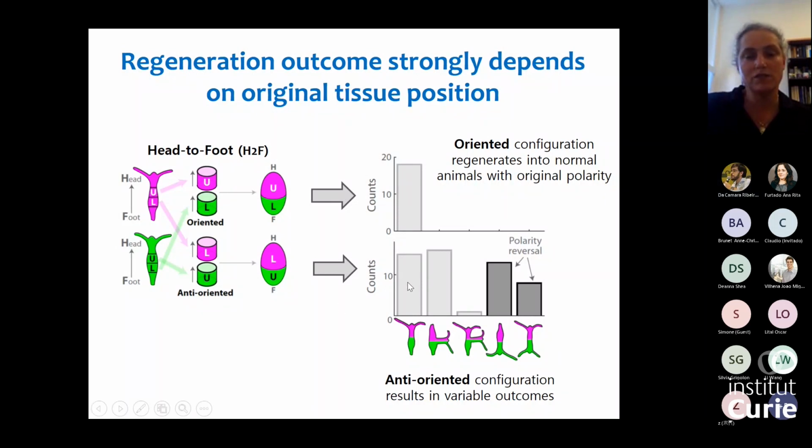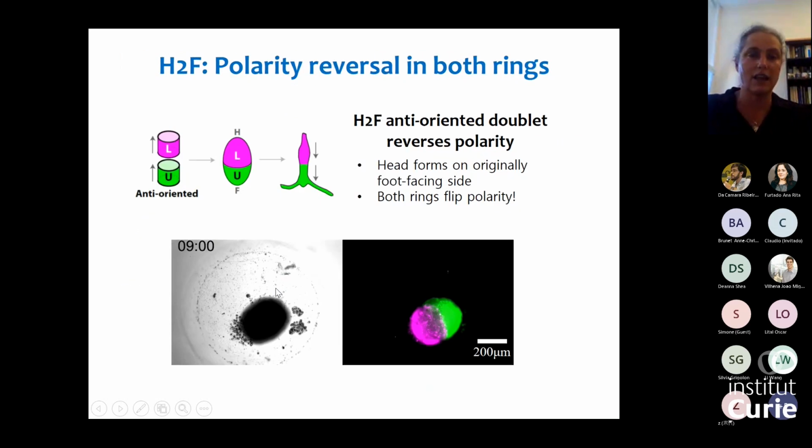We have some of the animals that regenerate along the original polarity, but we have a lot of other things. We have heads growing in the middle, and most striking, we have animals that flip the polarity of both rings. So we have an animal that has both rings going the other way, and a head forming, as I showed you before, on the foot-facing side. You can see an example of that here.